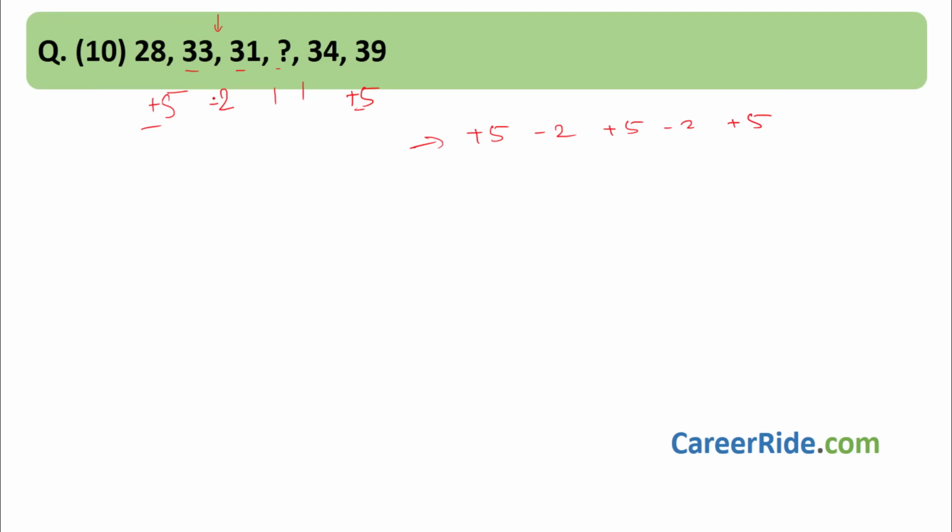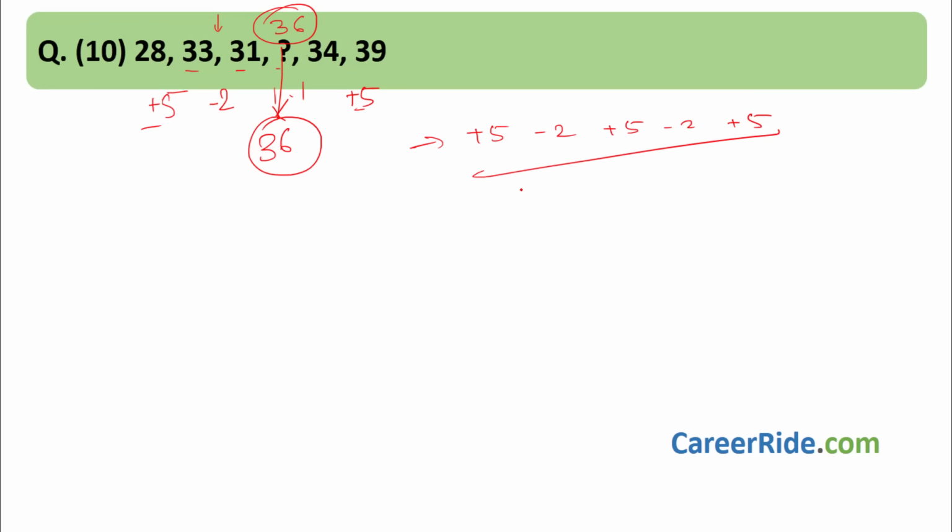28 plus 5, 33, minus 2 is 31. Plus 5 would be 36. 36 minus 2 would be 34. 34 plus 5 would be 39. So we are getting a valid series over here. So 36 is the answer. Okay. See how easy it is. This is called the combination of addition and subtraction series.